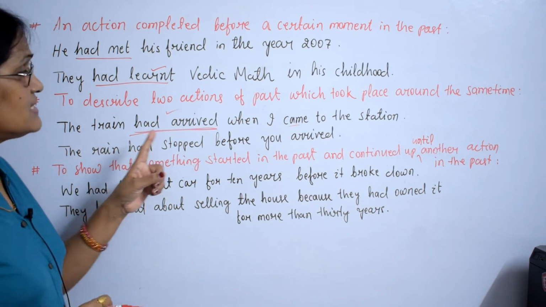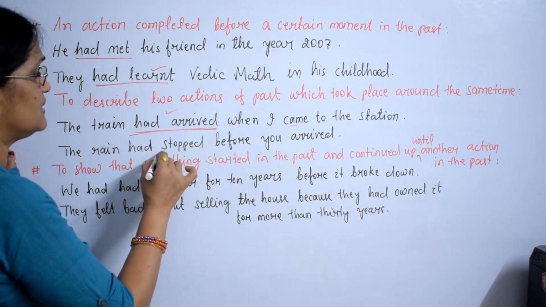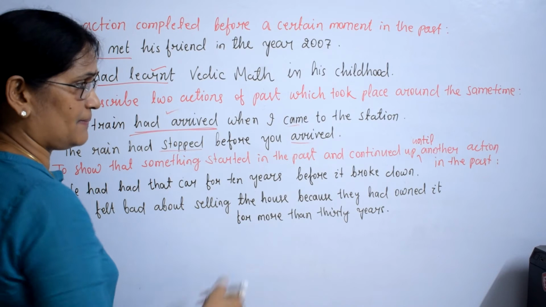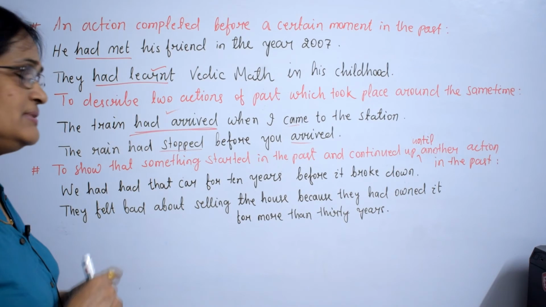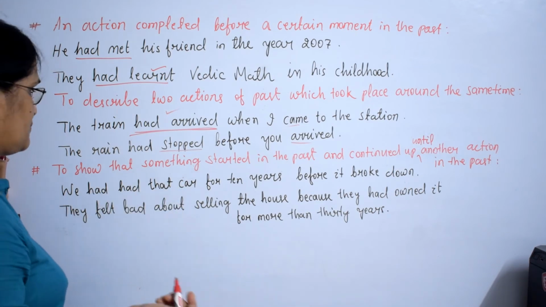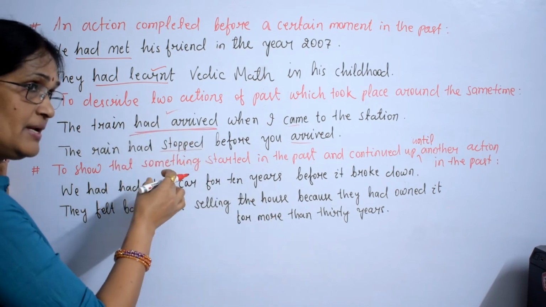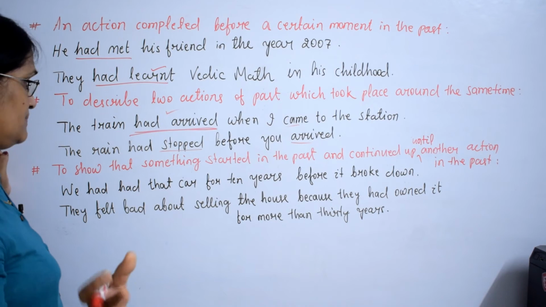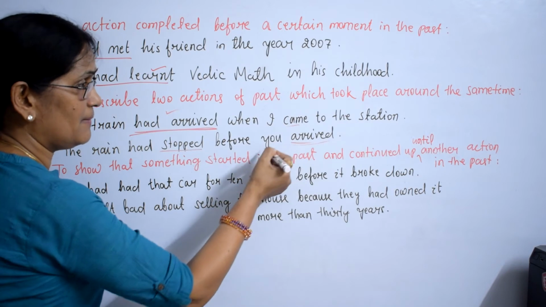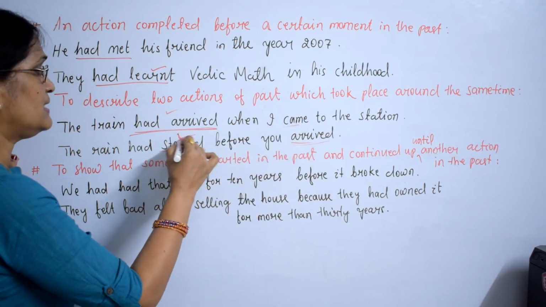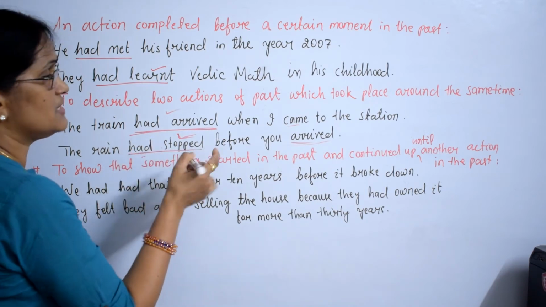The rain had stopped before you arrived. Two actions happened at the same time. One is the rain stopped, another is you arrived. But between two actions, the earlier action will be expressed in past perfect. Both are actions of the past, but the earlier action is expressed in past perfect. The rain had stopped before you arrived. You arrived late, but the rain had stopped. This is the earlier action, so it became had stopped.